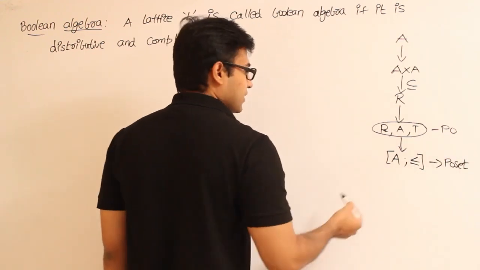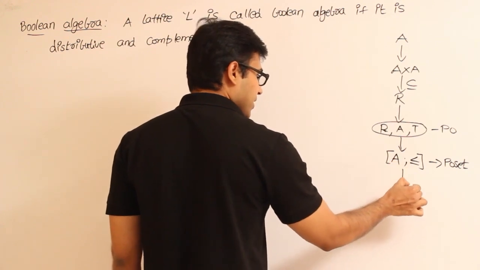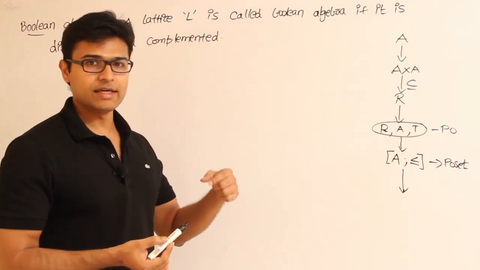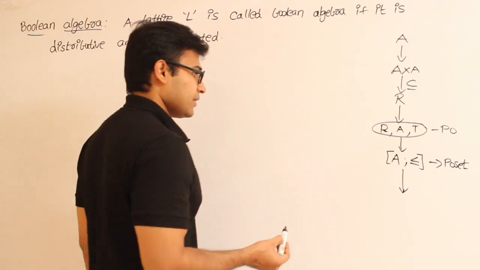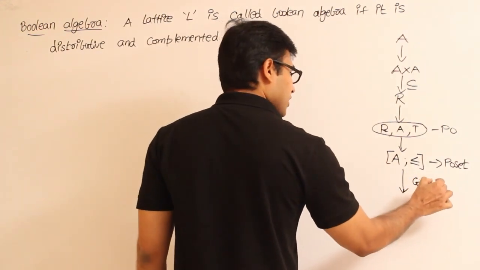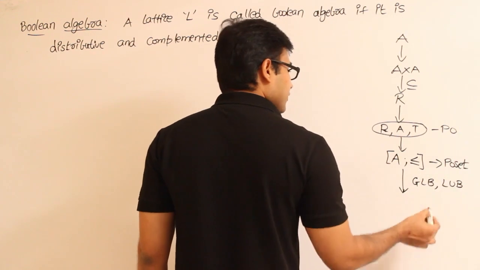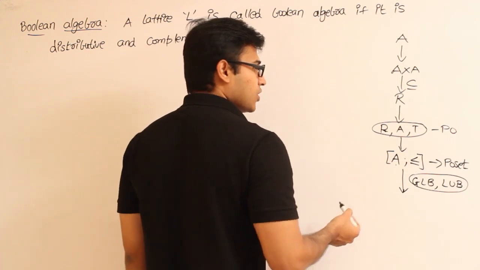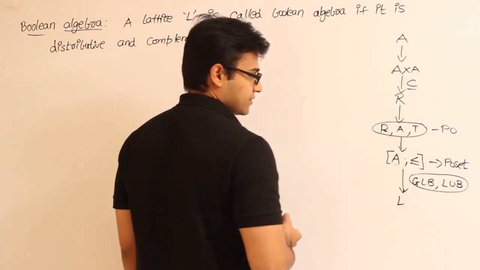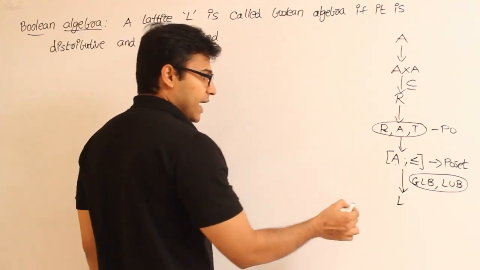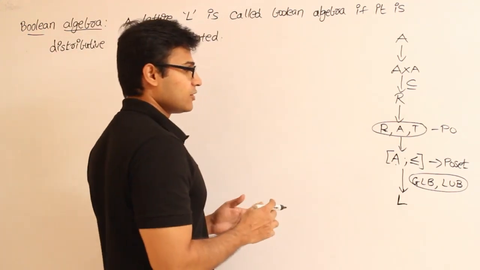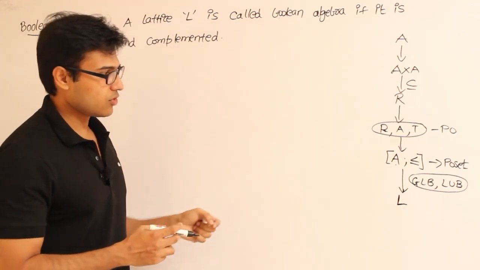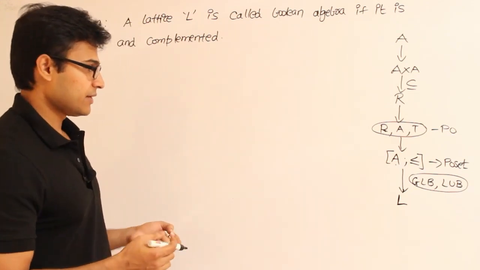And then the poset will become a lattice if every pair of elements has a least upper bound and a greatest lower bound. If these two exist for every pair of elements present in A, then we call such a poset a lattice. There are too many things here, but once you remember this flow, you will easily be able to answer the questions.